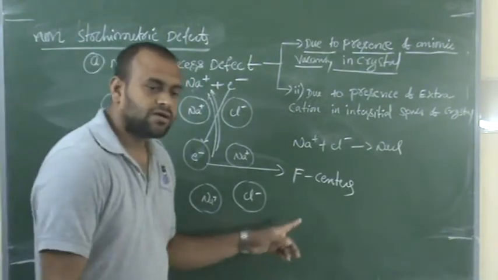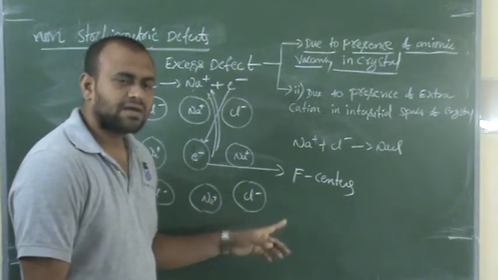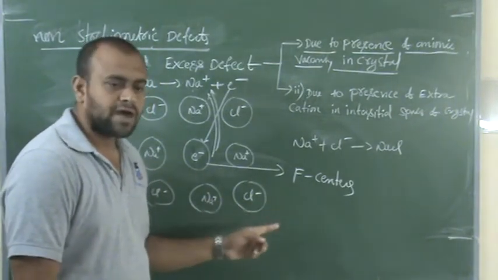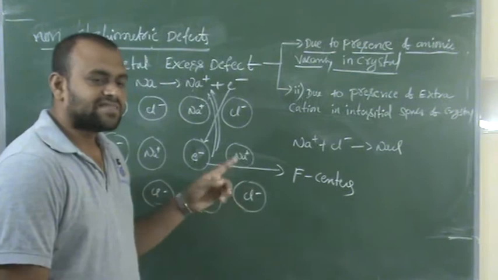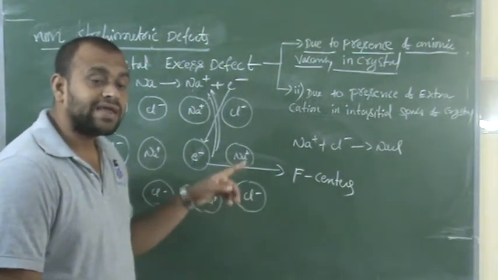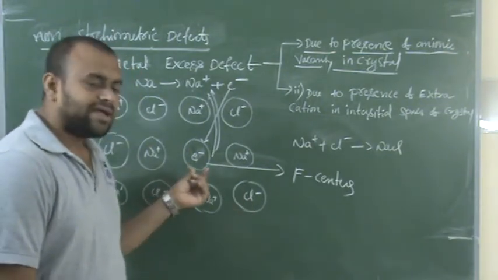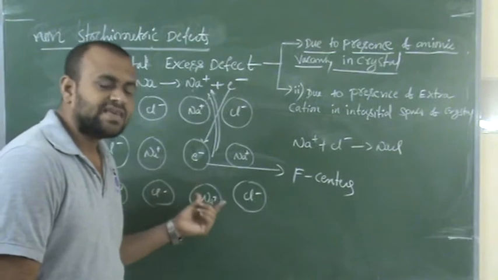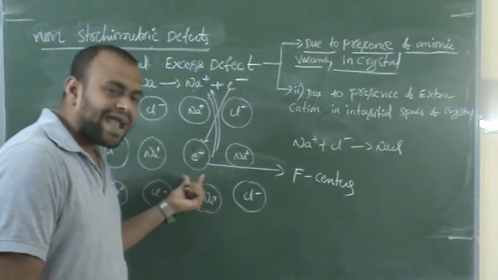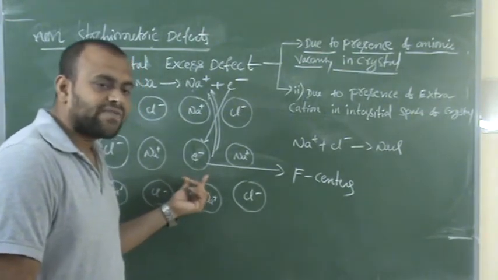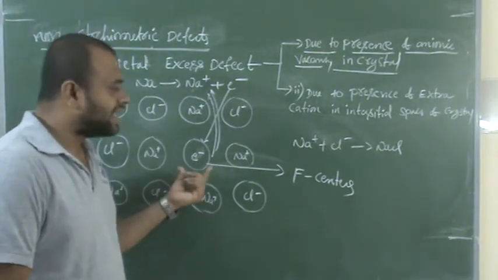Very, very important. So many times they ask what are F centers. For 1 mark or 2 marks they may ask. You have to remember what is F center. F centers are the centers which are formed during metal excess imperfections. So here in metal excess deficiency, whenever the anionic vacancies are occupied by electrons, then those centers are said to be F centers.